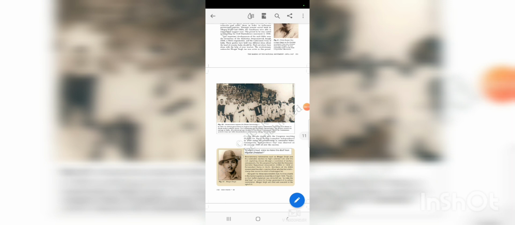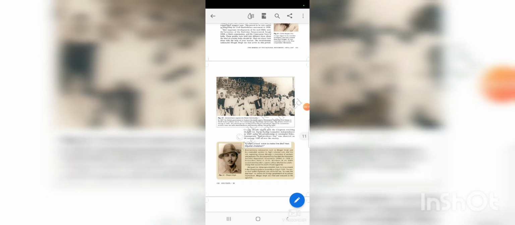Now, the main aim of this organization was armed resistance against the foreign rule. Armed resistance means to use arms, to use weapons, to murder them. Clear? For these things, the party needed funds. So they had to do something for collecting the funds.